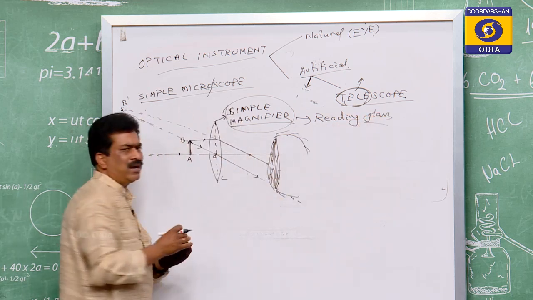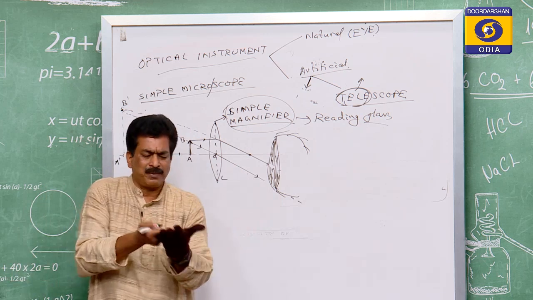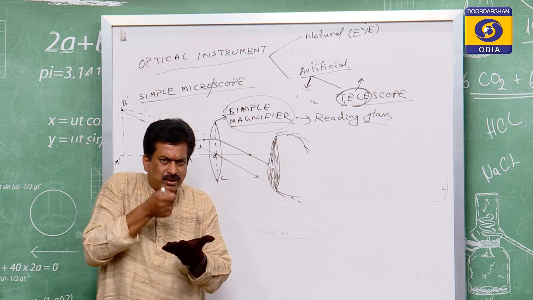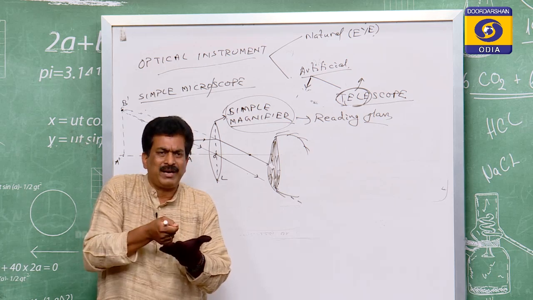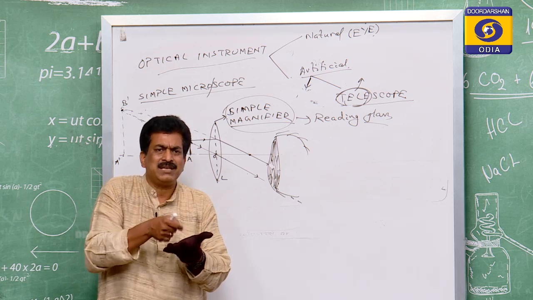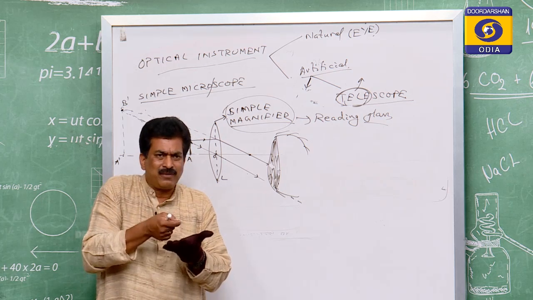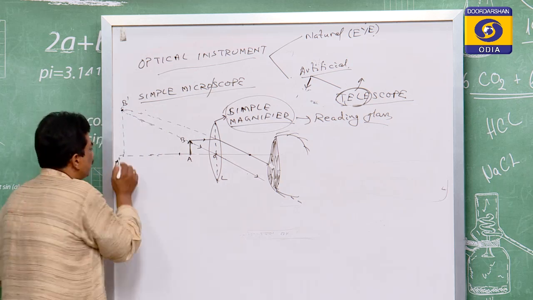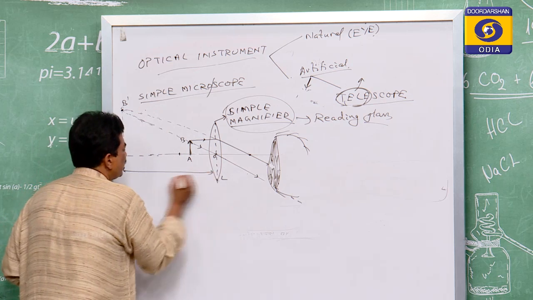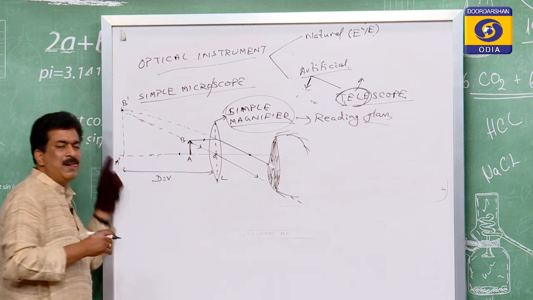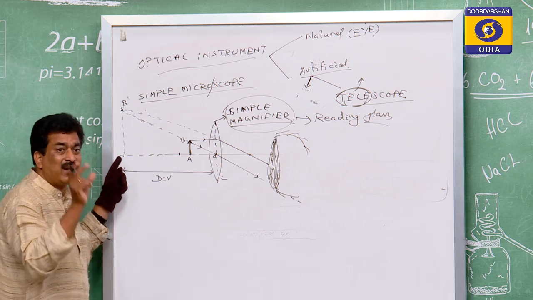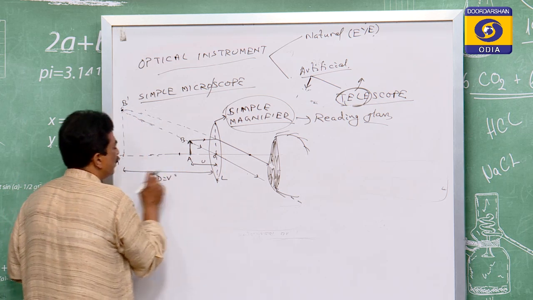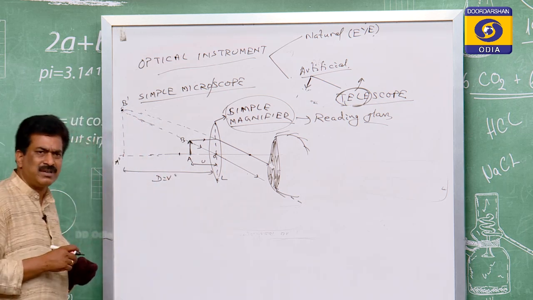If you take a convex lens, and suppose there are some letters on your hand, if you adjust the lens over them, you will find that the letters' size increases and decreases. If you take a particular position where it is seen clearly, that is the distance of distinct vision, where it gives a fine and enlarged image. This is the object distance u, and this is the image distance, which is the distance of distinct vision.